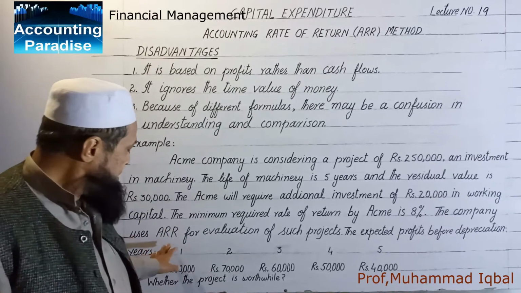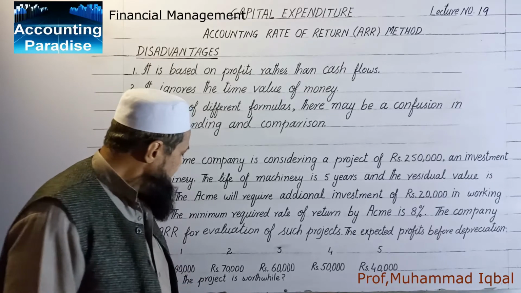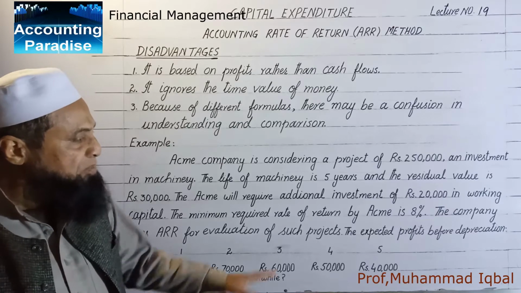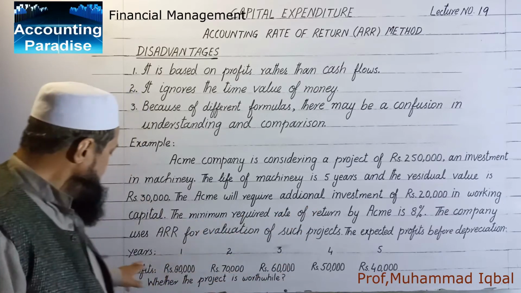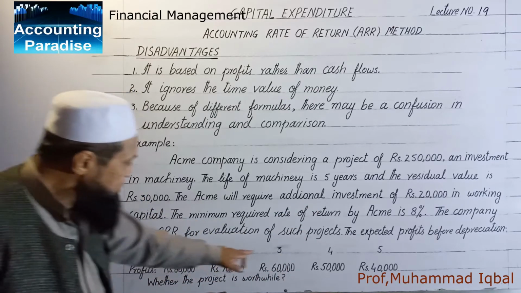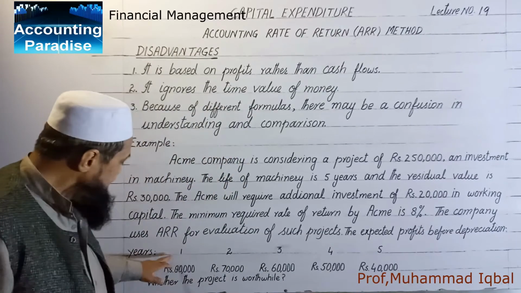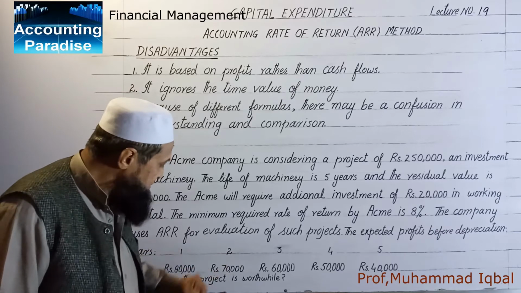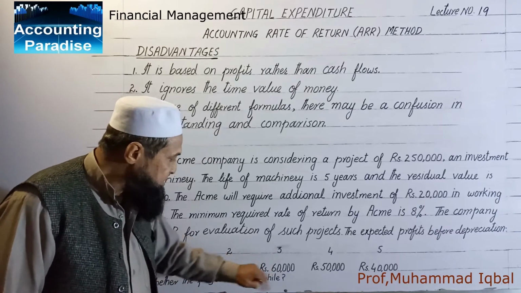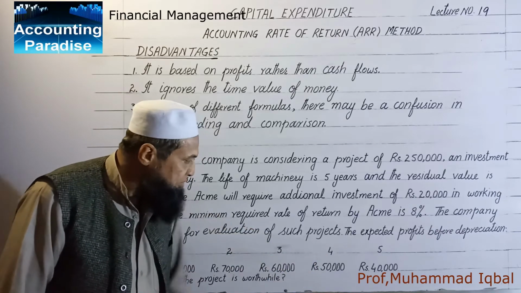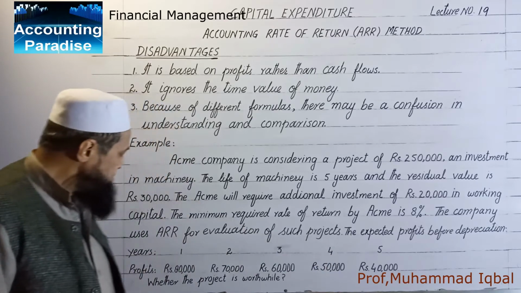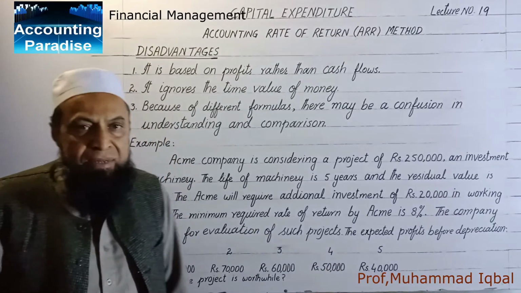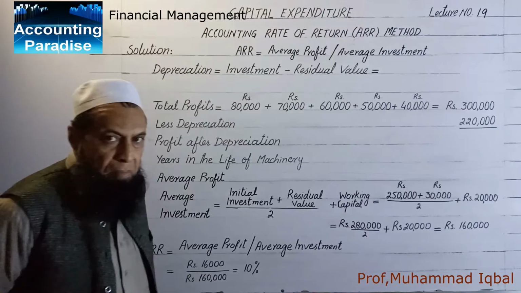The company uses ARR for evaluation of such projects. The expected profits before depreciation for years 1 to 5 are: year 1, 80,000; year 2, 70,000; year 3, 60,000; year 4, 50,000; and year 5, 40,000. Whether the project is worthwhile, whether it can be accepted or not.